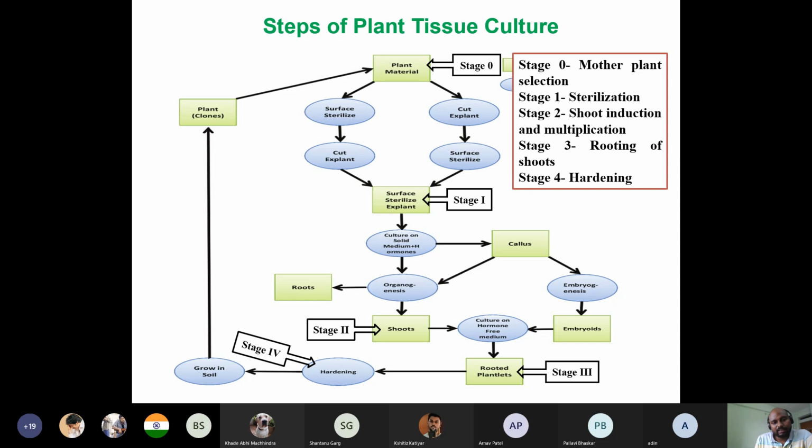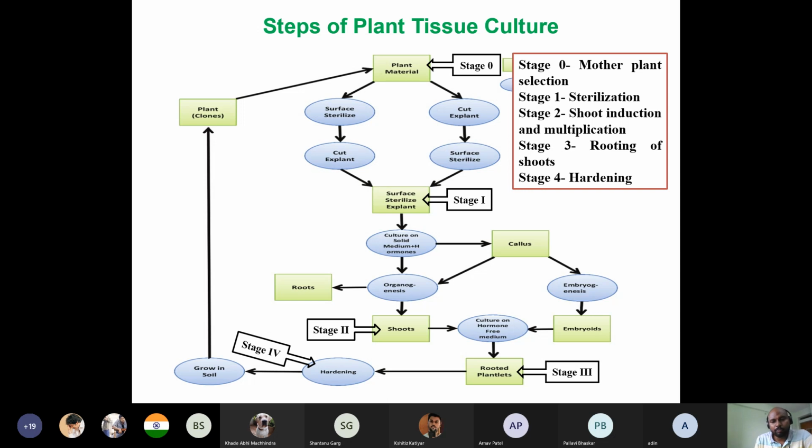So what is surface sterilization? When these plants are present outside in the open environment, there are lots of bacteria, fungus, and all those things present in the plant body and the outside environment. They are also sitting on the plant's body. But as you are growing this plant in artificial media, an artificial component which we usually call media, they have this important component.